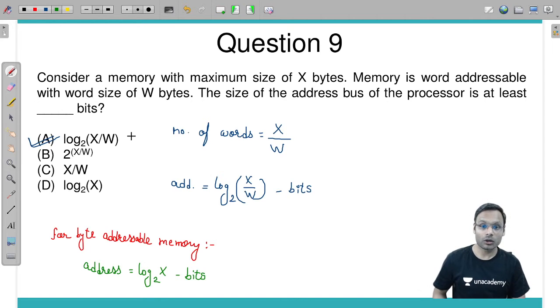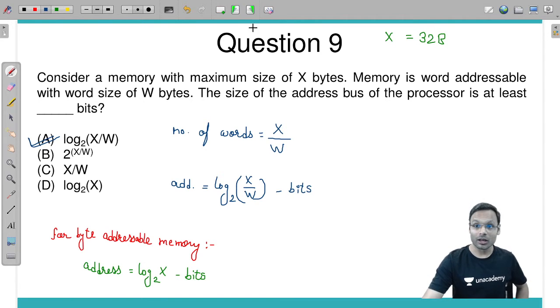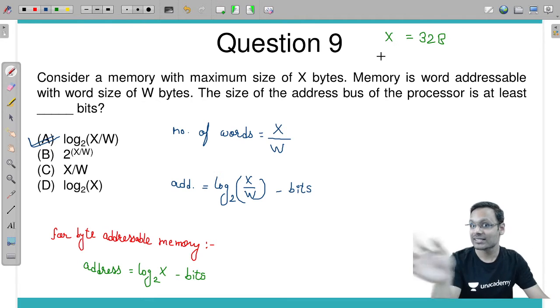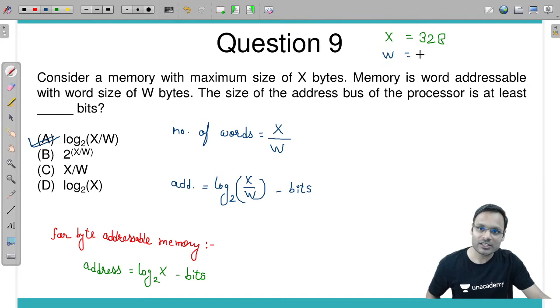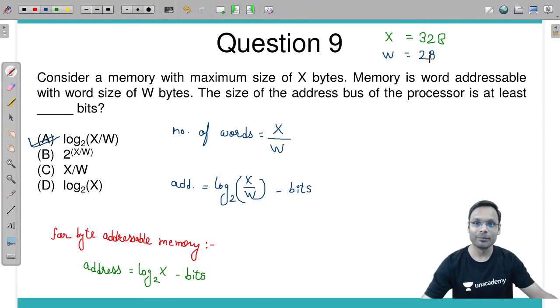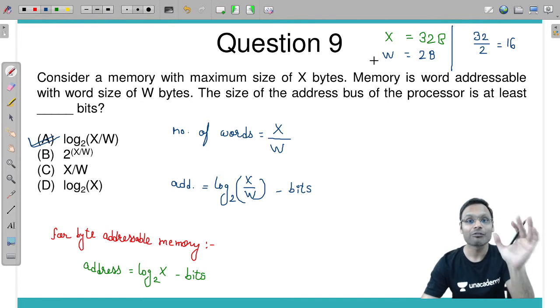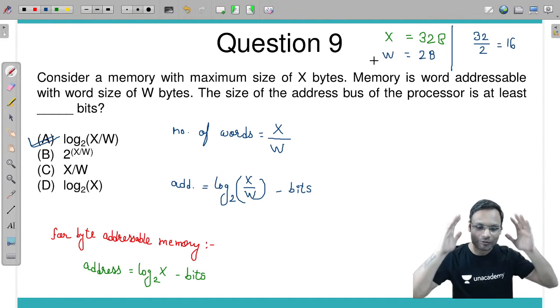Okay, I'll tell you one thing. I will take an example. Let's say X is equal to 32 bytes. We have a 32 byte memory overall, but of these 32 bytes, each and every byte doesn't have an address. Let's say the word size is equal to 2 bytes. So for every 2 bytes we have one address in the memory. Total how many addresses are there in the memory? 32 divided by 2, so 16 addresses will be there in the memory.